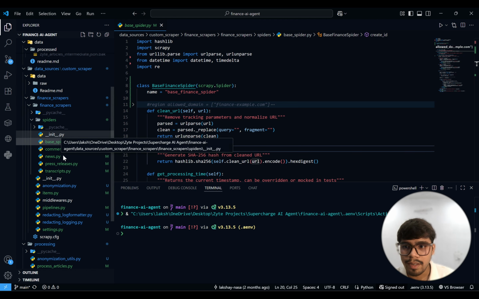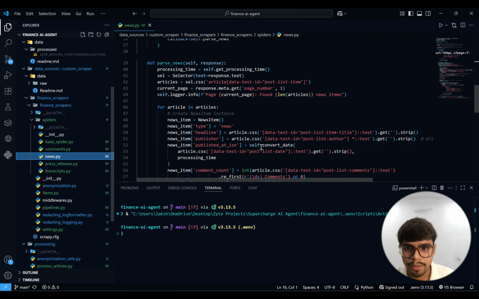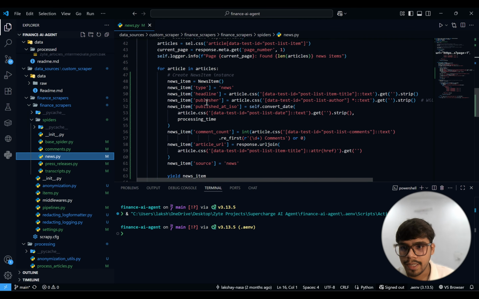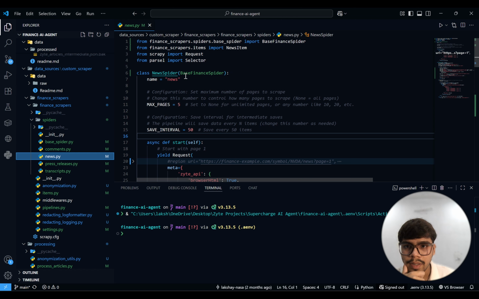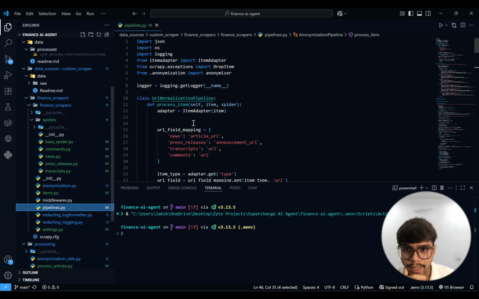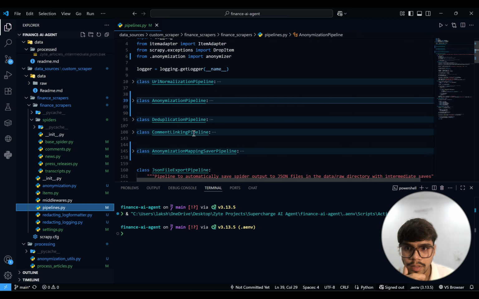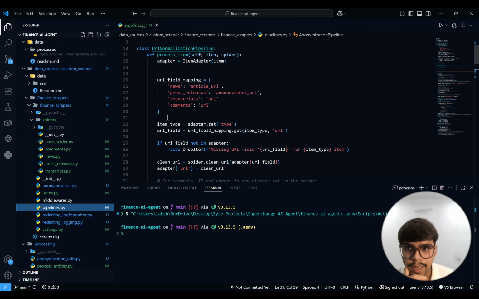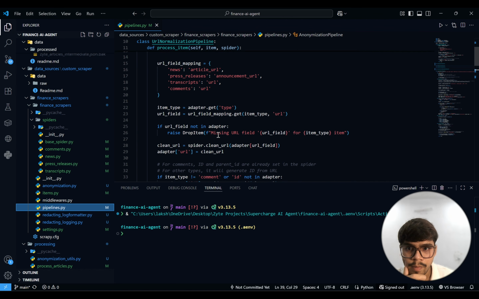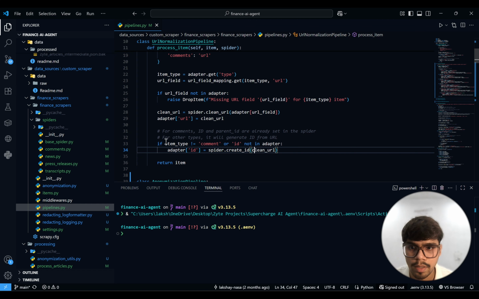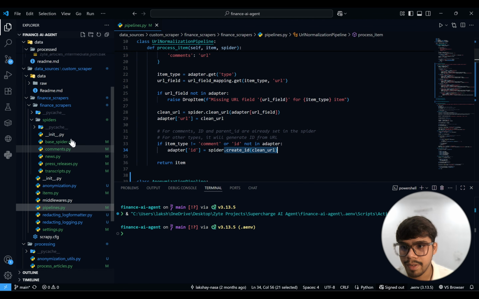When I run the comment or a news spider, right, it will run up. It will import this parent class, which will also bring up the create ID function into it. And if I show you the pipelines, we have the normalization, and I think we have the ID somewhere. Yeah, see, like we just create ID here. So that's how the chain has been built between the different parts of Scrapy.